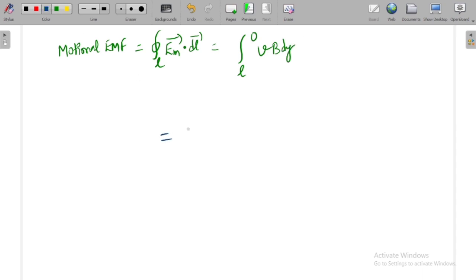Now VB is constant, I can take it out. Integration of dy is y within the limits of 0 to L. So you will get minus VBL. This is called the motional EMF, minus VBL.